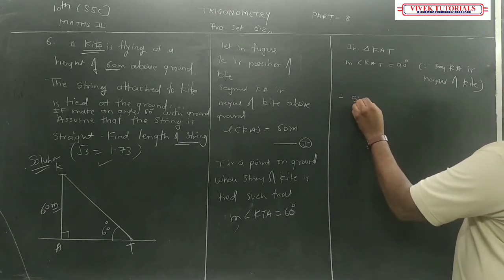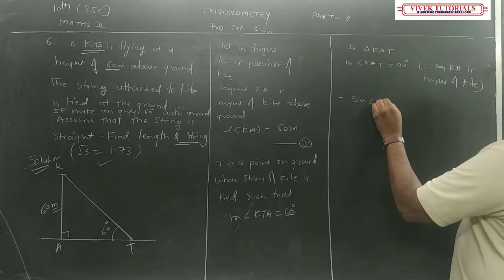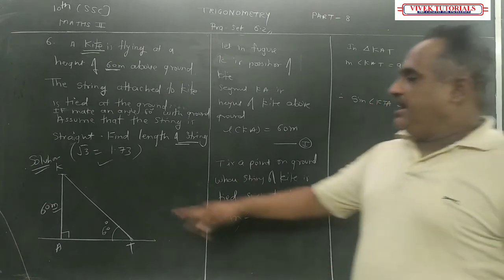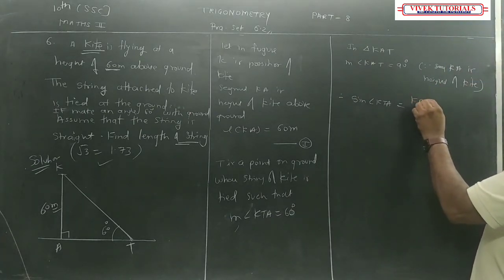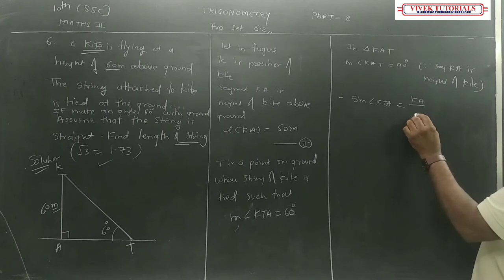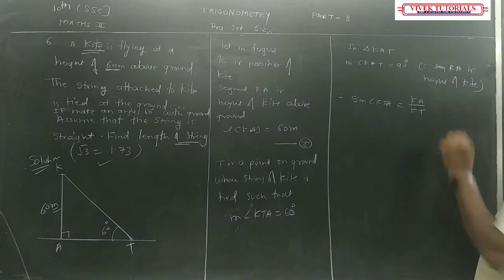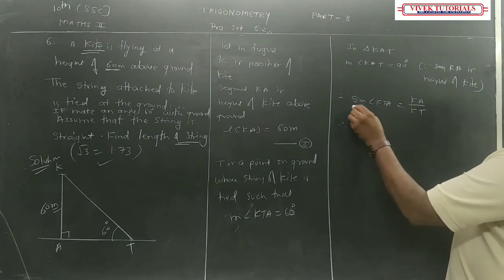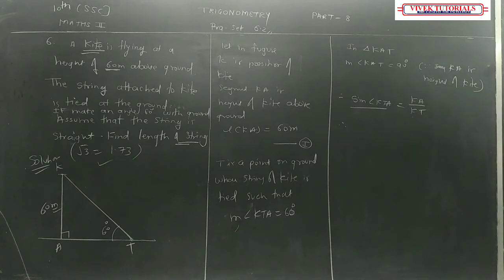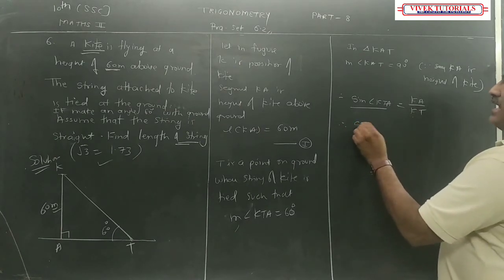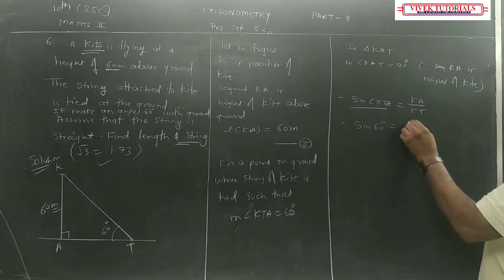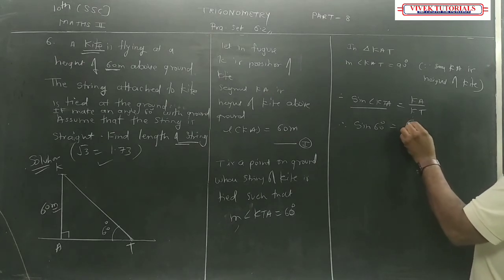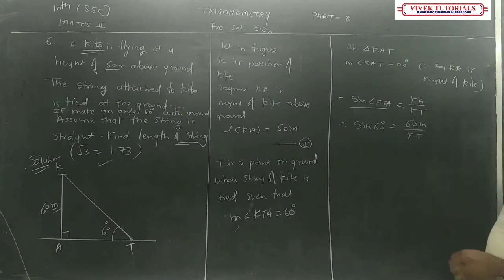So sine angle KTA is equal to KA upon KT. Therefore, sine angle KTA, that is sine 60 degree, is equal to KA, which is 60 meter, upon KT.